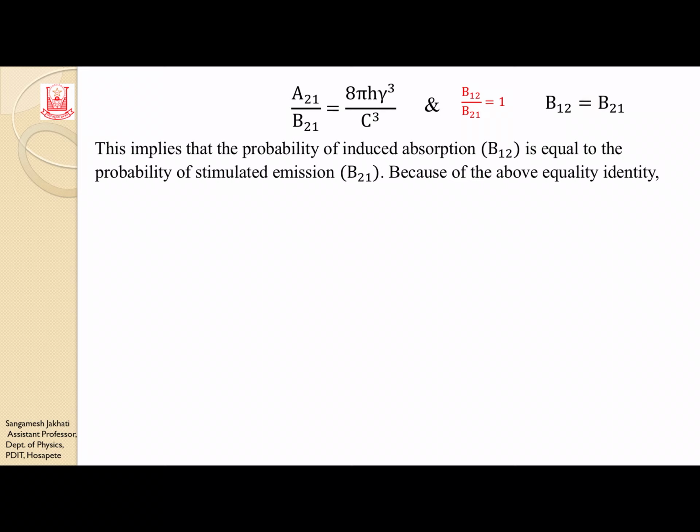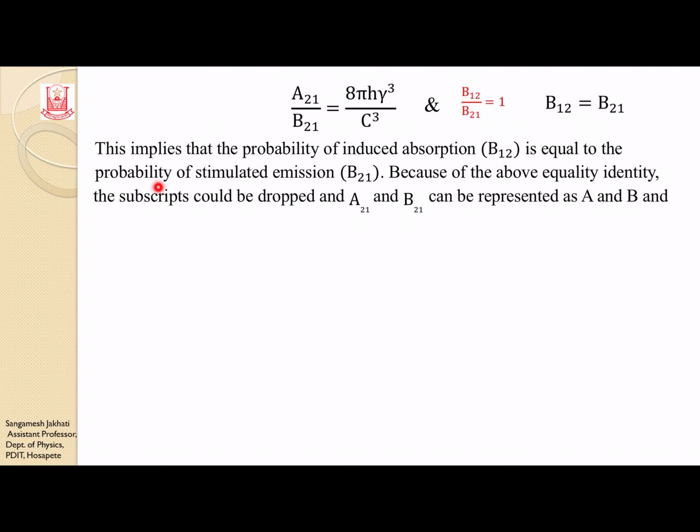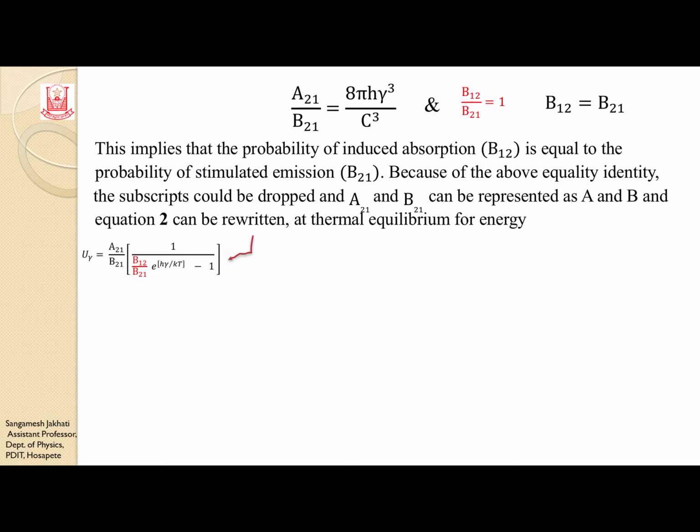Because of the above equality, the subscripts can be dropped and A21 and B21 can be represented simply as A and B. And equation 2 can be rewritten at thermal equilibrium of energy. This is equation 2, which can be rewritten as U nu is equal to A21, which I will take directly as A, and B21, which I will take as B. And B12 by B21 is equal to 1.